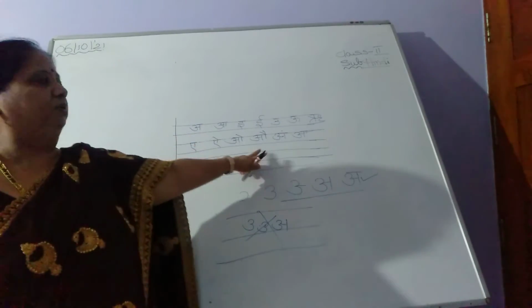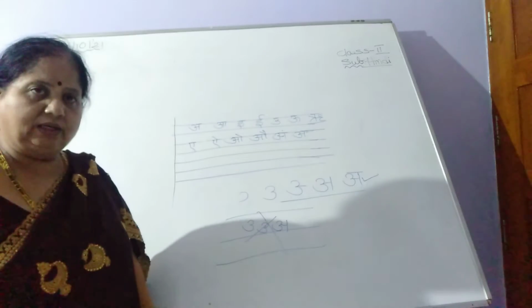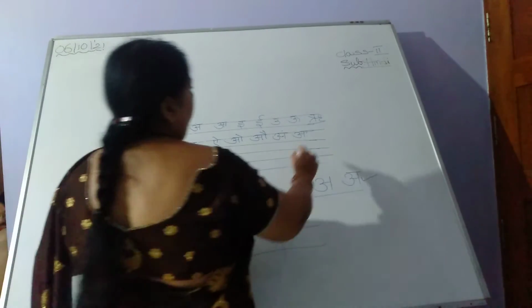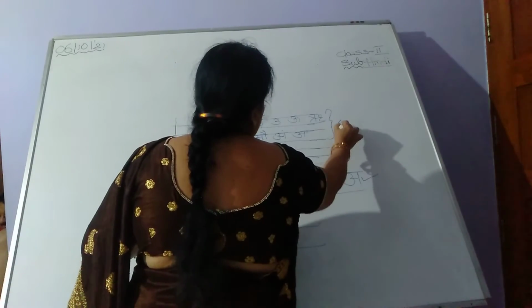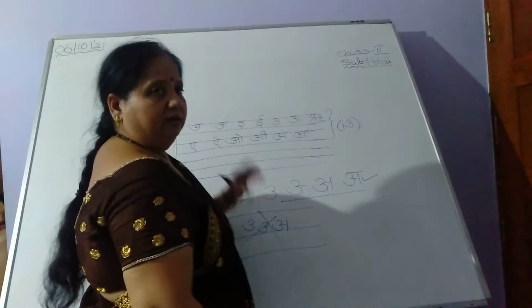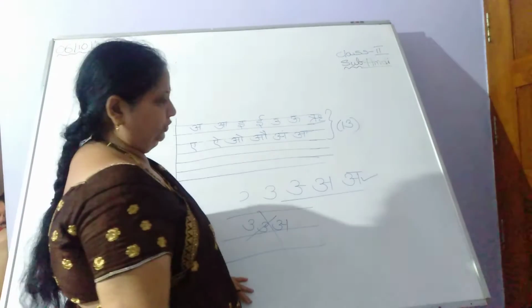Only the vowel letters. Is it clear, children? How many letters are there? 13 letters. Here 13 letters are there. So please keep on doing this vowel letter practice, children.